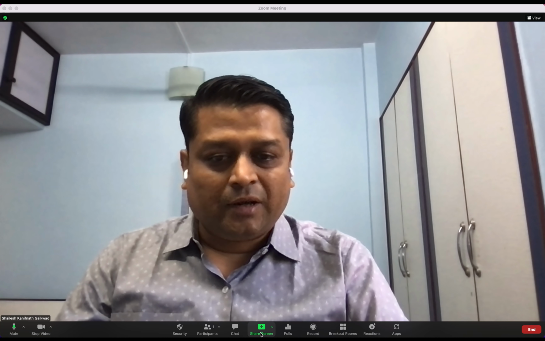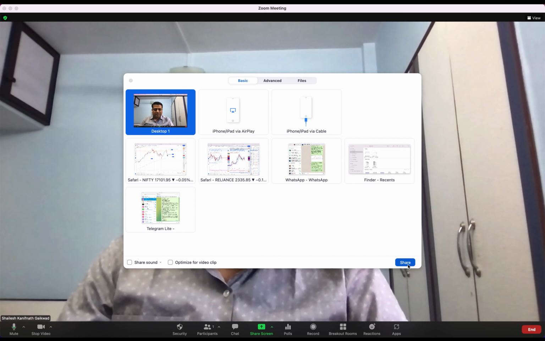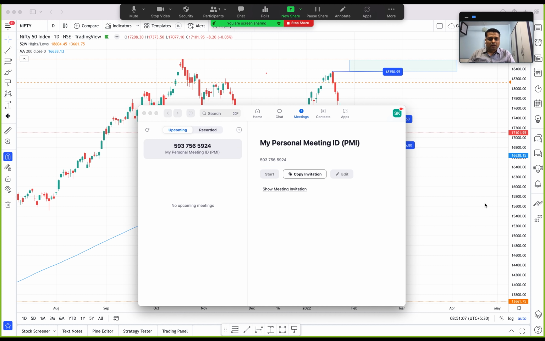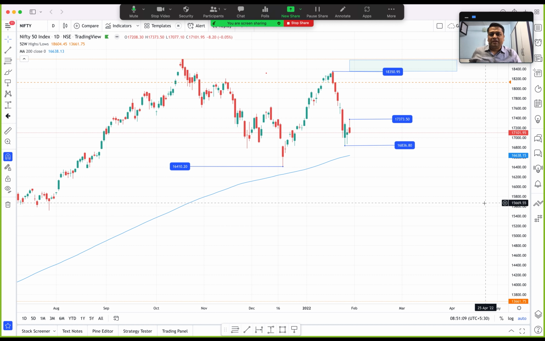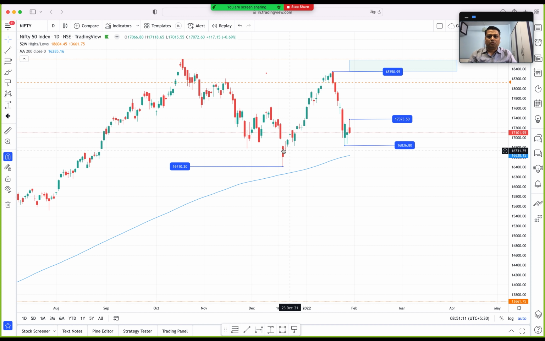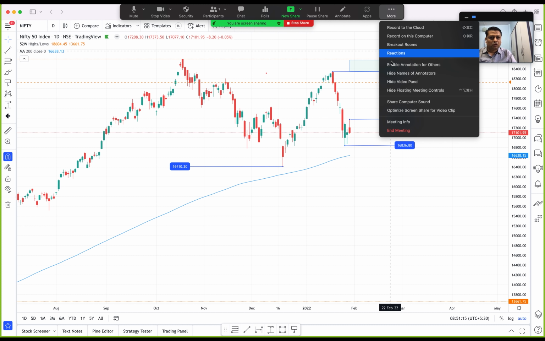So let us understand if the trend pans out as per Dow theory, then how we are going to be placed. This will be a very interesting topic for the day and for the next day budget, right? So you'll get a certain idea about how we are going to trade. I'm just sharing my screen with all of you. So right, this is my Nifty screen in front of you.